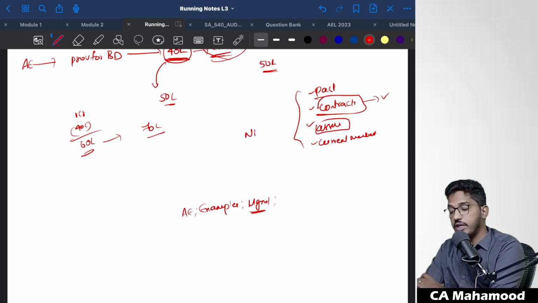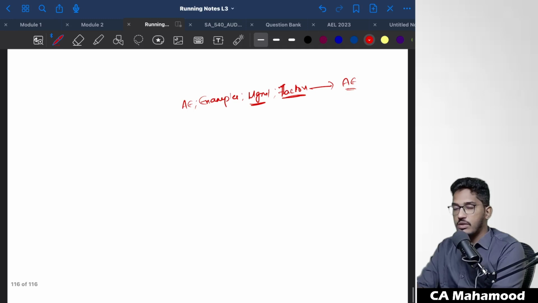For example, if you have to determine NRV, they will determine it on the basis of current market conditions, like current demand and supply. So management is going to make use of various factors, and accordingly they will determine the accounting estimate. Okay. Now let us talk about fair value accounting estimates.